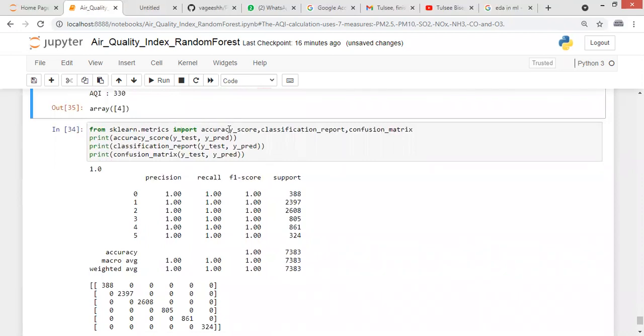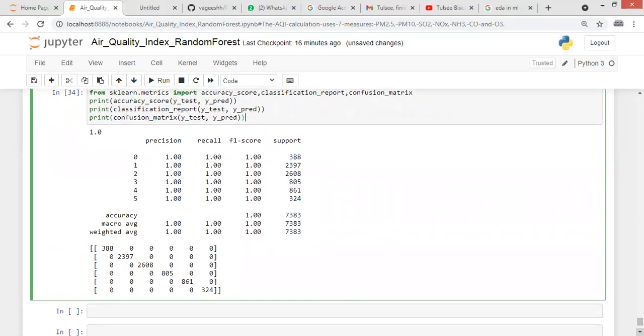Now, we are also checking the accuracy score, classification report, and confusion matrix for this model. This performs very well because we have calculated all the NaN values with the formulas. So the prediction is quite good and satisfactory. This was the air quality index calculating project, and we have filled all the missing values, done the exploratory data analysis, and created a model using a random forest classifier to predict the AQI bucket value.